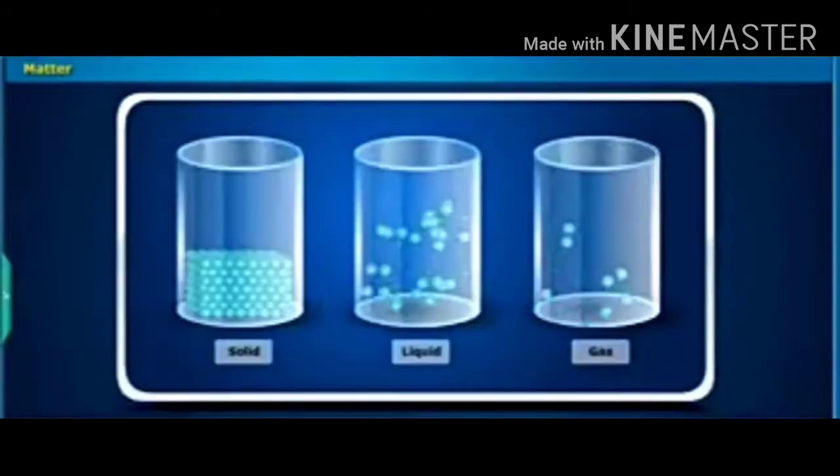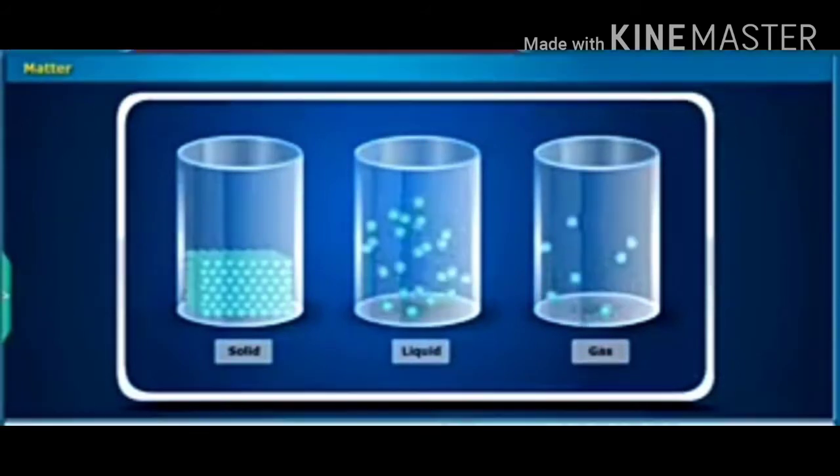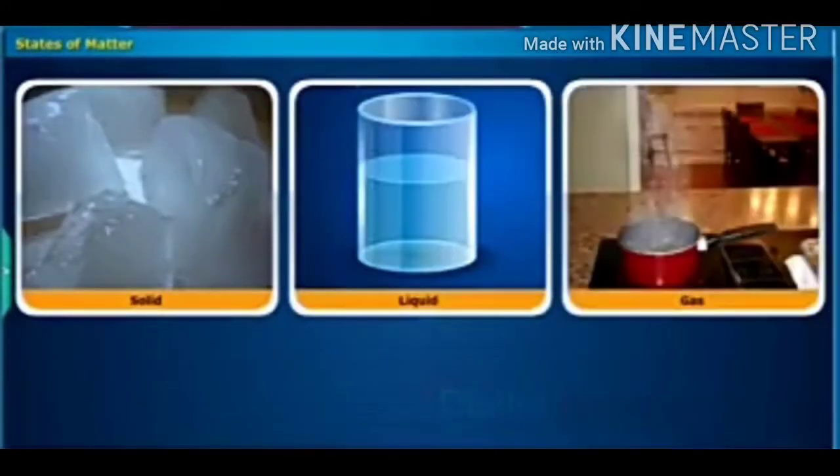There are three states of matter called solids, liquids, and gases. Matter can be changed from one state to another, like a solid to a liquid or a liquid to a gas. Let us learn more about the states of matter, taking water as an example. Water can be found in all three states. Because of this, we can see that solids, liquids, and gases are three different states of matter.